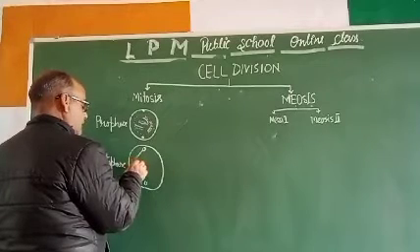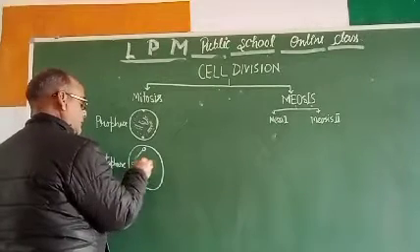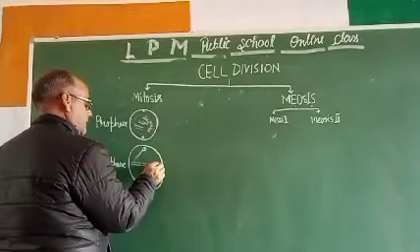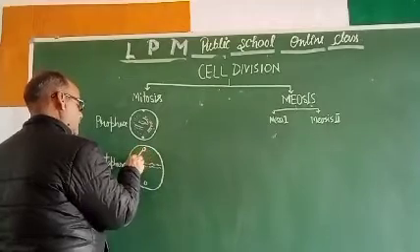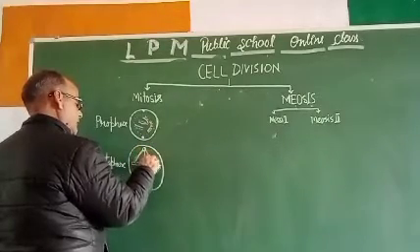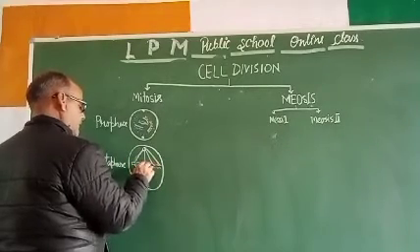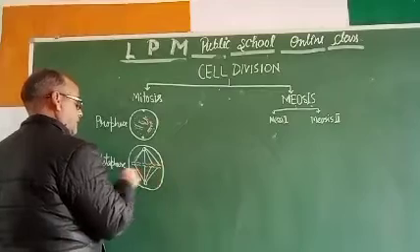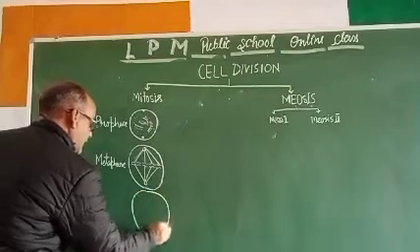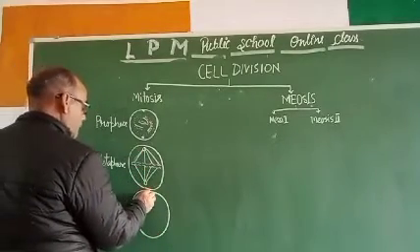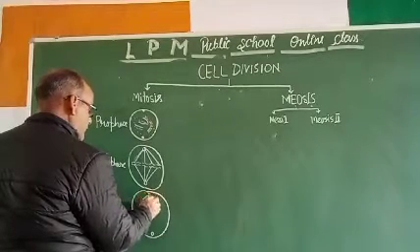This is 1 and this is 2. This is next, this is next. So what is happening here? The spindle fibers are formed to catch these chromosomes, so that in the next phase, that is anaphase, these chromosomes get polarized at the poles.